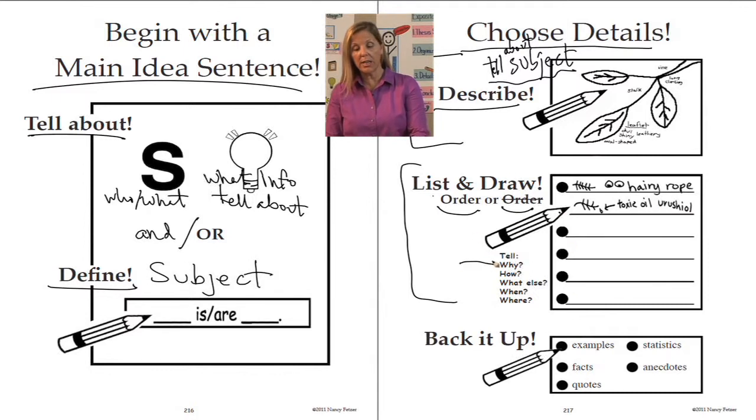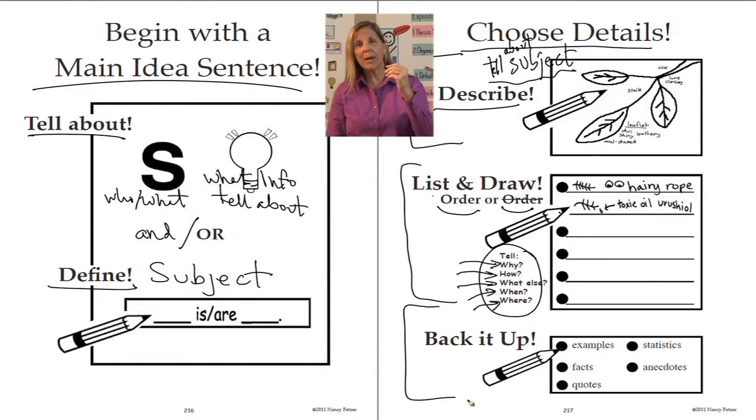And what am I going to do in this list? This list is going to tell why about the main idea, or how, or what else, or when, or where, or a combination of those. Answering the questions that fit with the main idea of the paragraph will be the details that I write. And finally, we have back it up. Once I have my main idea and details identified in my paragraph, do I need to go back and back up anything? Do I need to give an example, a fact, a quote, a statistic, an anecdote?